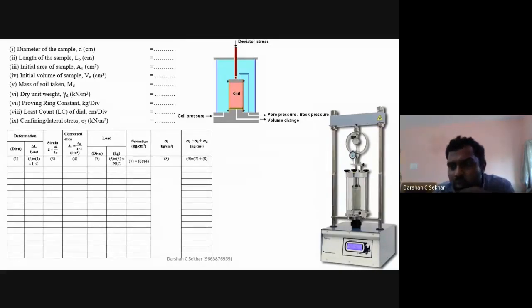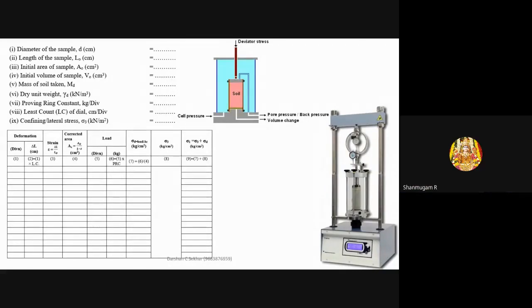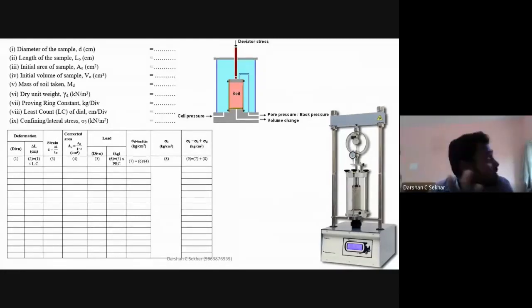So once I have done this part, again, conduct this test. I need to be doing it for 3 specimens mandatorily, minimum 3 specimens. And what is the pressure range? The pressure range will be again 0.5, 1 and 1.5 kg per centimeter square, or 50, 100 and 150 kPa. In this case also, you have 2 things: one is the dial gauge reading, the other one is the proving ring reading.